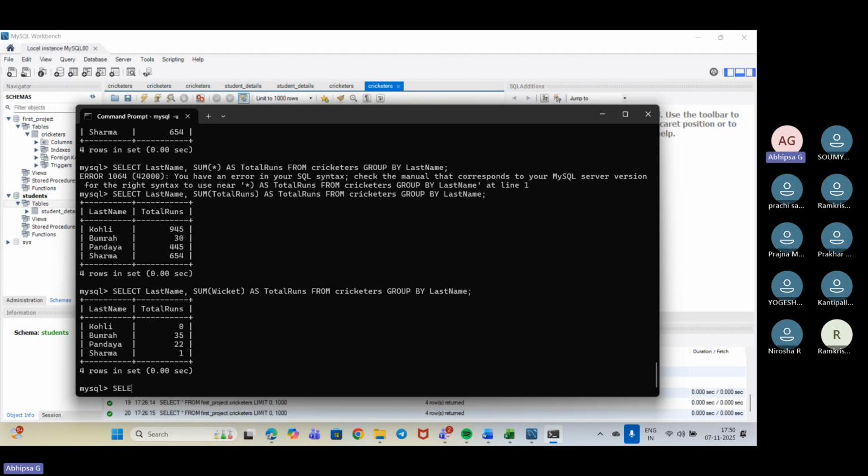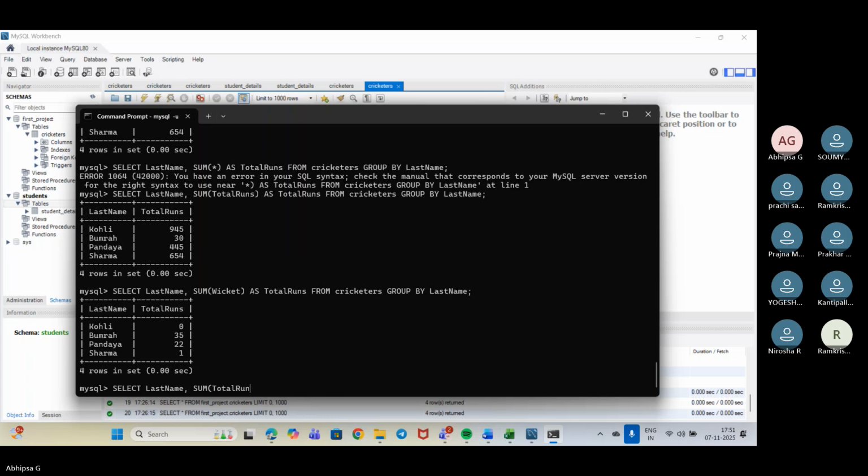We will be using select, selecting last name, then using sum. Basically, we want to show only the last names of those who have total runs greater than a limit of, suppose, 500. So with having, how will we do it? We will be using total runs.